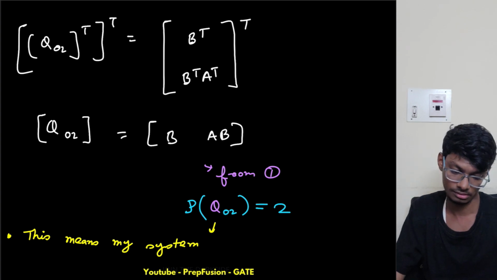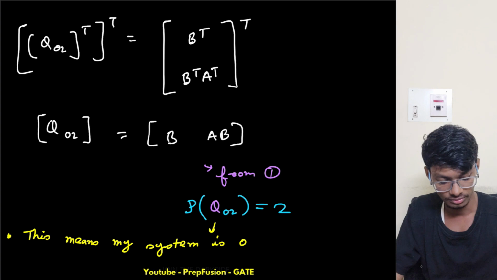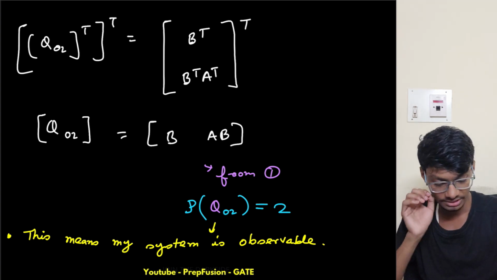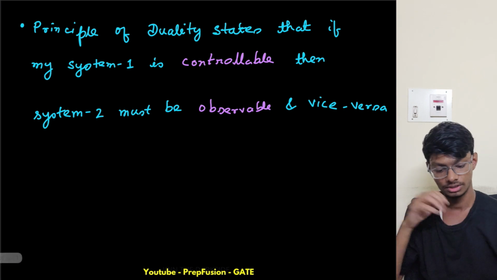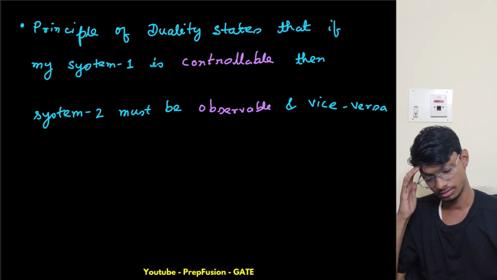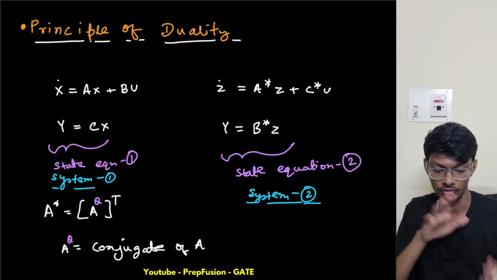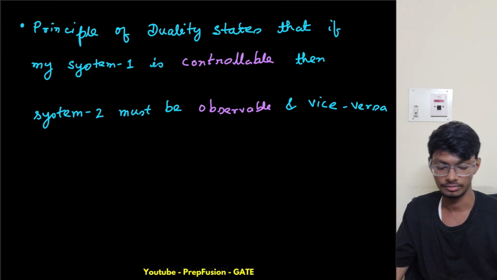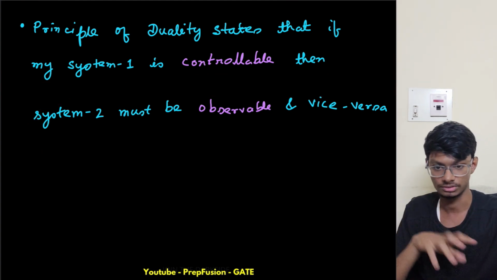My system is observable. So this is the basic meaning of the principle of duality. Just remember this: if the matrices are related like this, then the principle of duality says that if one system is controllable, then the other system will always be observable, and vice versa. So yeah, this was it basically.